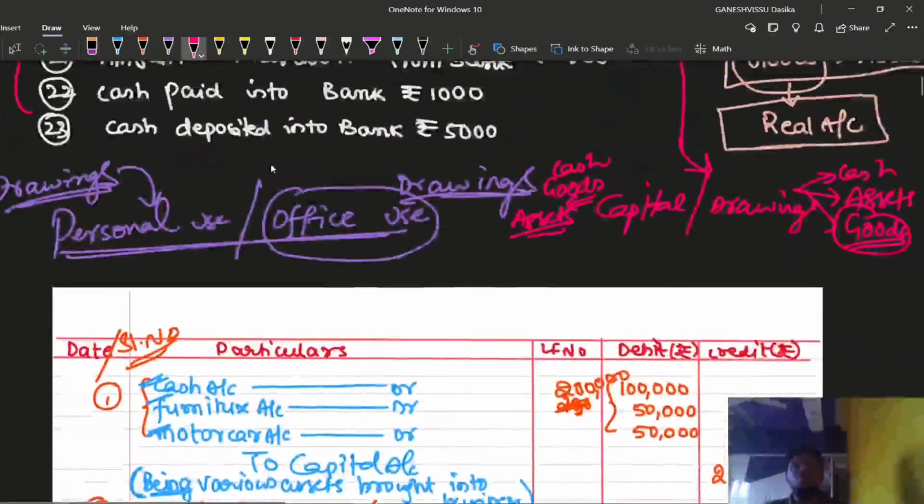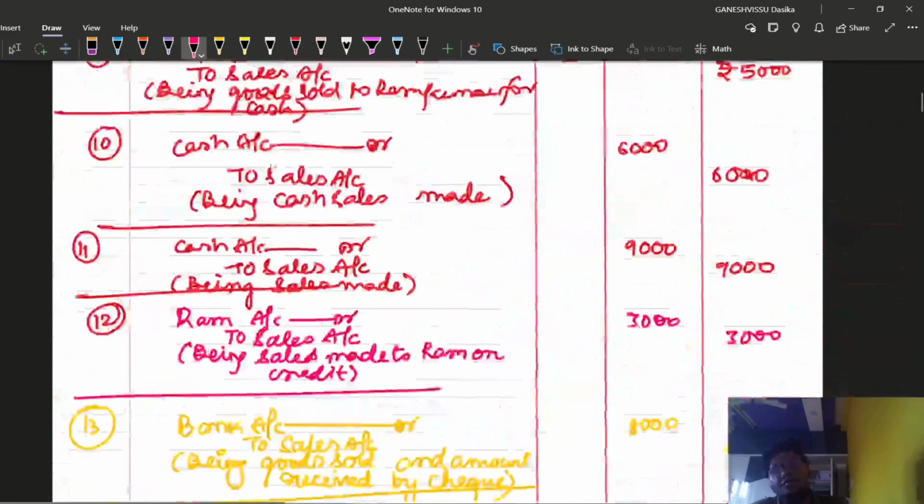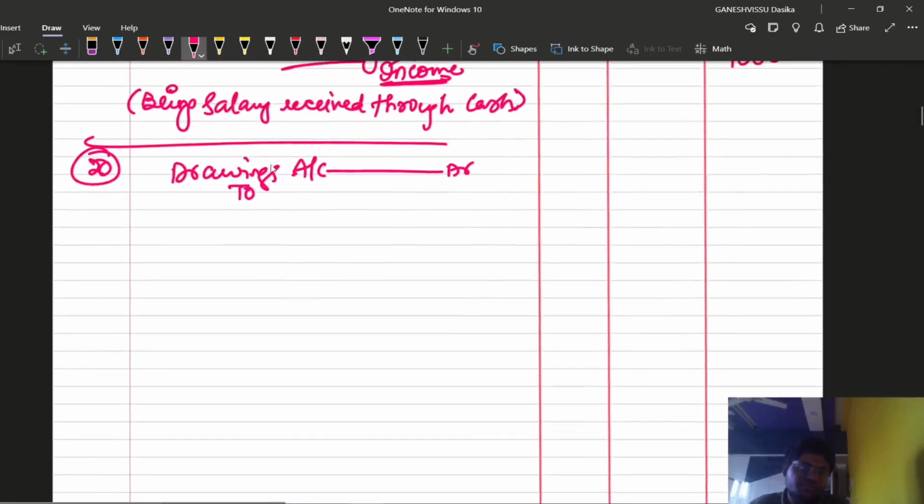Here cash is not being withdrawn, so we are not required to write the cash account on the credit side. Of course, from the bank also we are not withdrawing the amount, so we are not required to write the bank account also. What is the account we are required to write here? We are required to write the purchases account, because we are withdrawing goods from purchases.